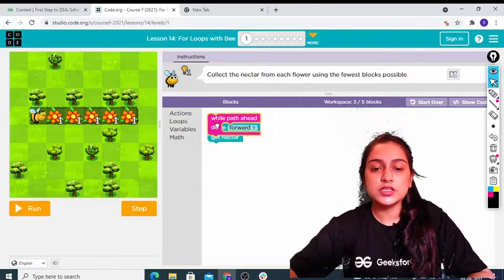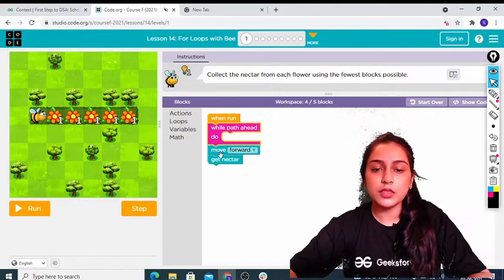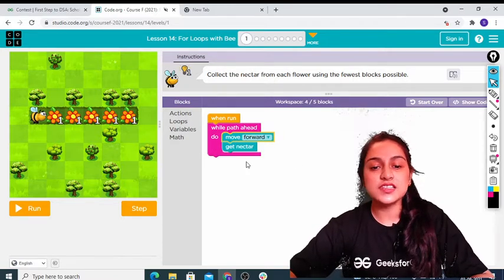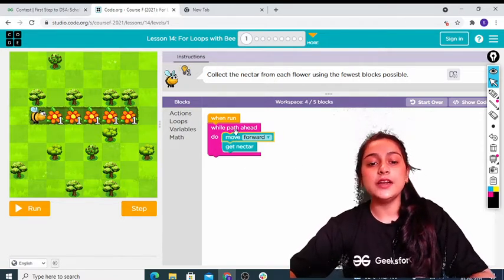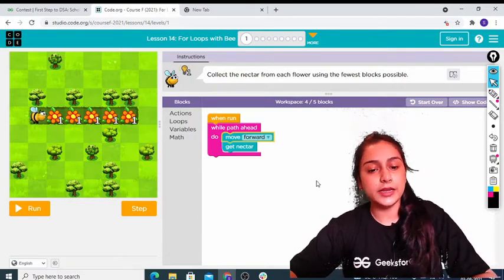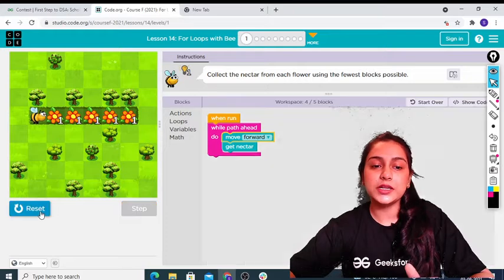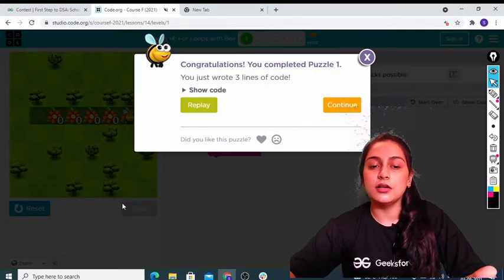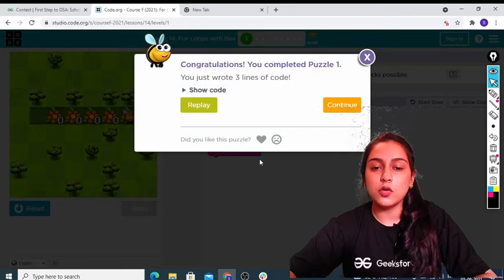Okay, so we will just put it over here, and I'll put this thing inside this. So I hope now these things will start making sense to you. Now what will happen, till the time we have path ahead, we have to move forward and get nectar every time. So now I'll just quickly run this, and let's see if this is working or not. Can you see there is some sort of vibrations? That is, the bee is checking every time whether it can go ahead or not.